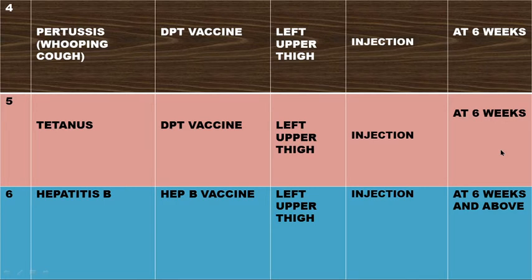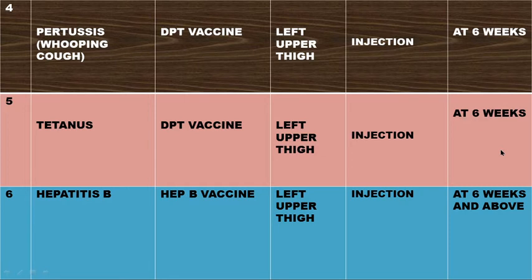And all of them are immunized in one shot. It means they give the vaccine once, but it immunizes against 3 diseases. They give the vaccine once to the child at 6 weeks, but that vaccine protects the child's body against the 3 killer diseases, which are diphtheria, pertussis, and tetanus.